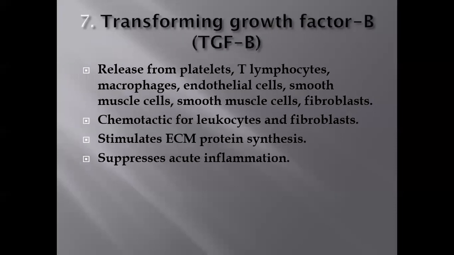Number 7 is transforming growth factor beta. It is released from platelets, T lymphocytes, macrophages, endothelial cells, smooth muscle cells, and fibroblasts. It is a chemotactic factor for leukocytes and fibroblasts, stimulates extracellular matrix protein synthesis, and suppresses acute inflammation. As I have told you, at some stage it is necessary to suppress the inflammation. So this is the factor: transforming growth factor beta is responsible for suppressing acute inflammation.